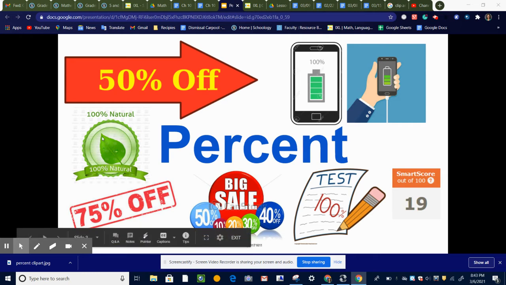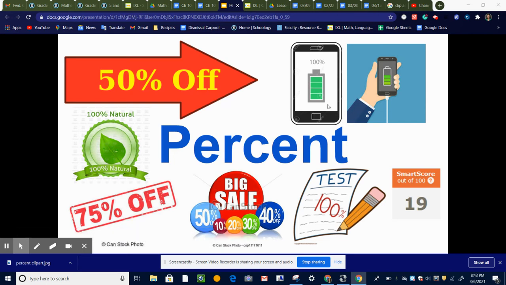Here we see a label from some sort of food that's 100% natural. These over here are ones that you may see in your life more. We all want our phones to be at 100% when all the bars are full. That means it's as charged as it can be, 100%. And over here, this guy's phone is not all the way full, so it's not quite 100%. That might be 75% full.